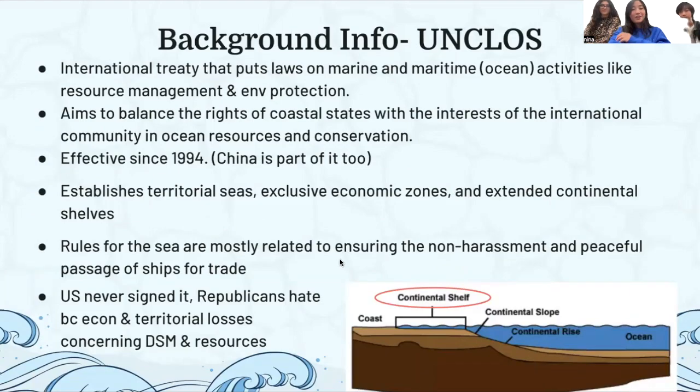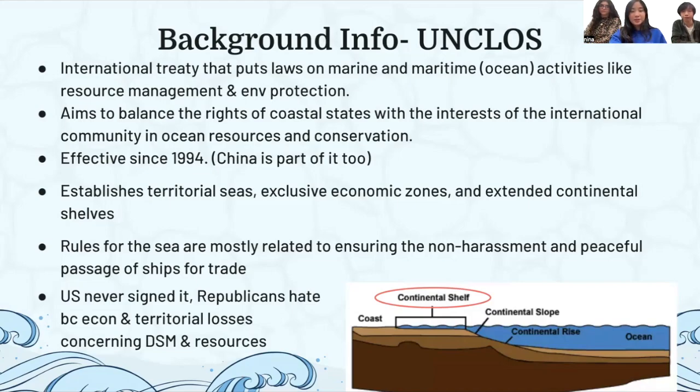So on UNCLOS, there's a few things you should know. First, it's an international treaty that puts laws on marine and maritime or ocean activities like resource management and environmental protection. It aims to balance the rights of coastal states with the interest of the international community in ocean resources and conservation. So basically, don't hunt endangered animals, don't overfish, stuff like that. It's been in effect since 1994, and China is a part of it too, which is of note because you'll see a bunch of topic area about China in this debate.